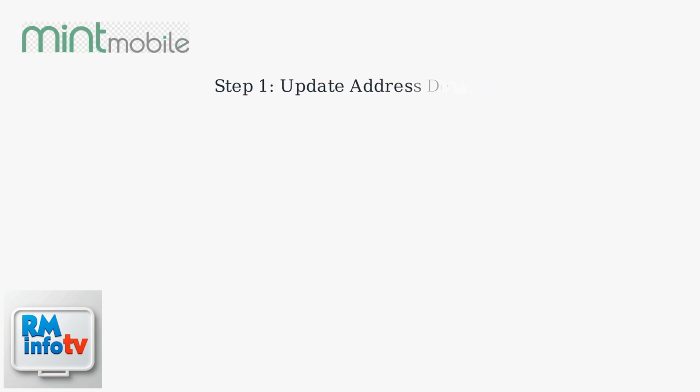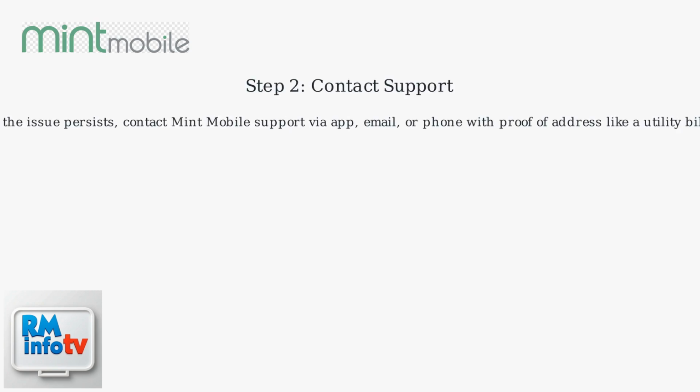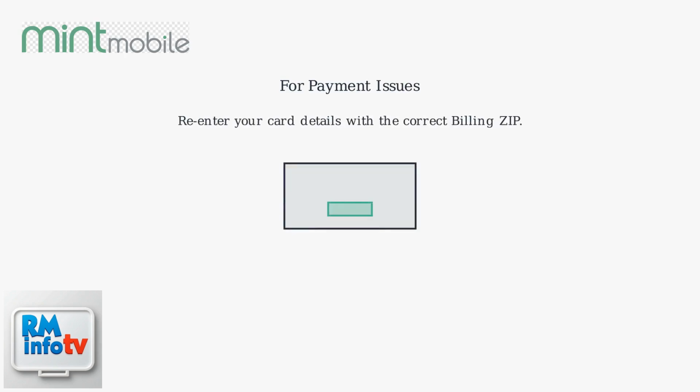To resolve the invalid zip code error, first update your address details in the Mint Mobile app or website and retry the action. If the issue persists, contact Mint Mobile support via the app, email, or phone with proof of address like a utility bill. For payment issues, re-enter your card details with the correct billing zip.